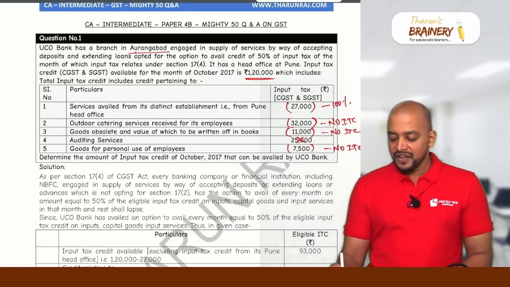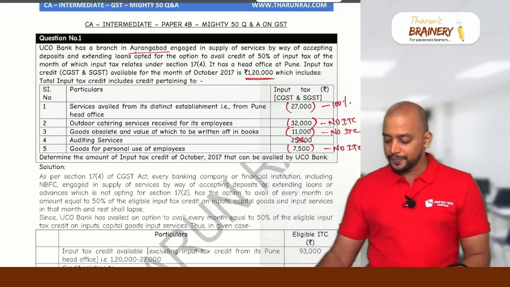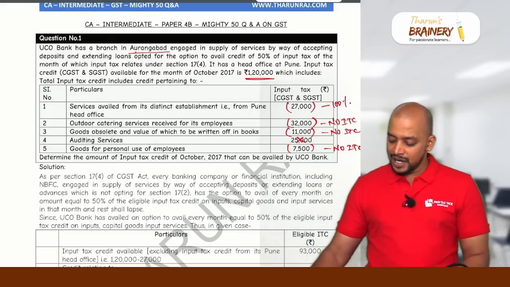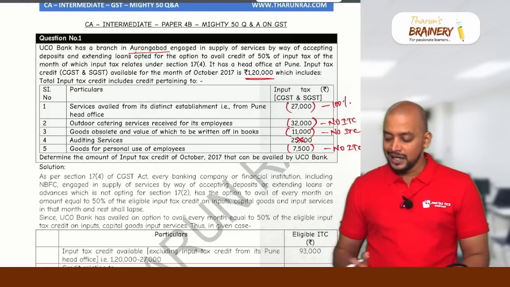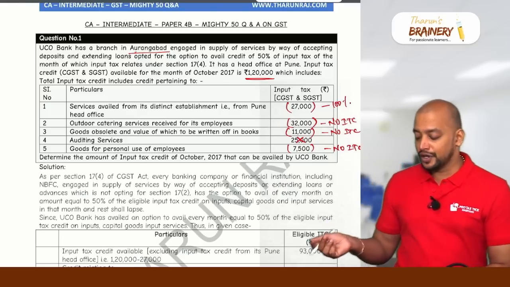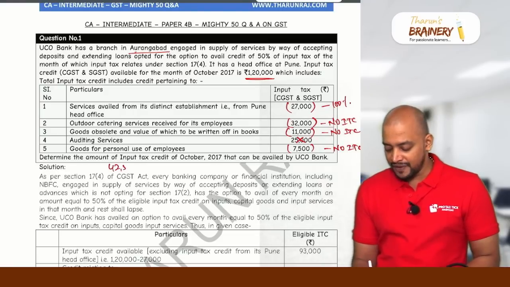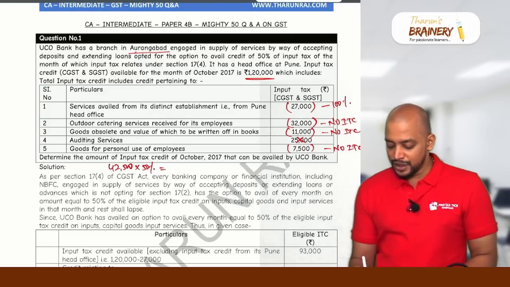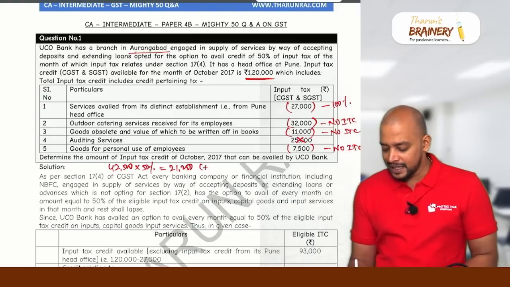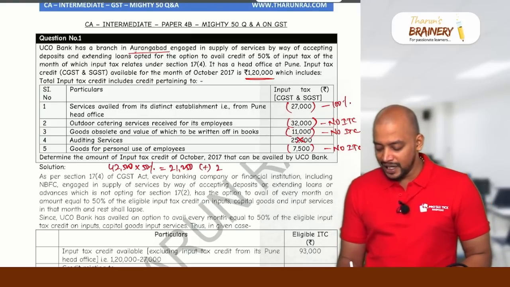Now what we need to do? From 1,20,000, you take out these four: 27,000, 32,000, 11,000, 7,500. That is 42,500. On that 42,500, you will get 50% ITC. So 42,500 into 50% is 21,250. Plus inward supply from distinct person, full ITC you can take. So 27,000 into 100%, that is 27,000.